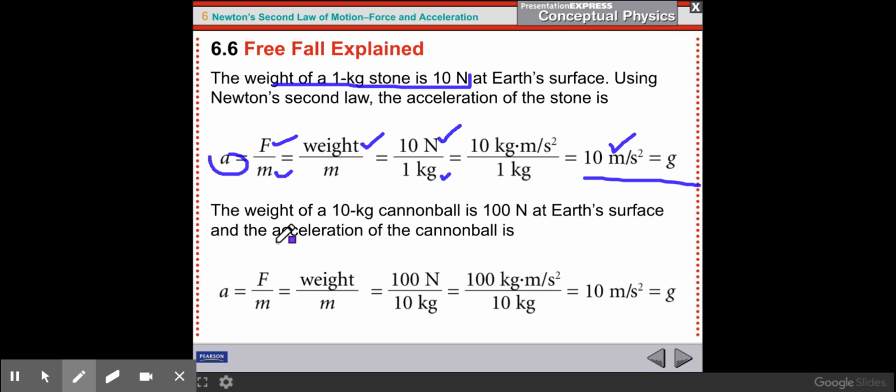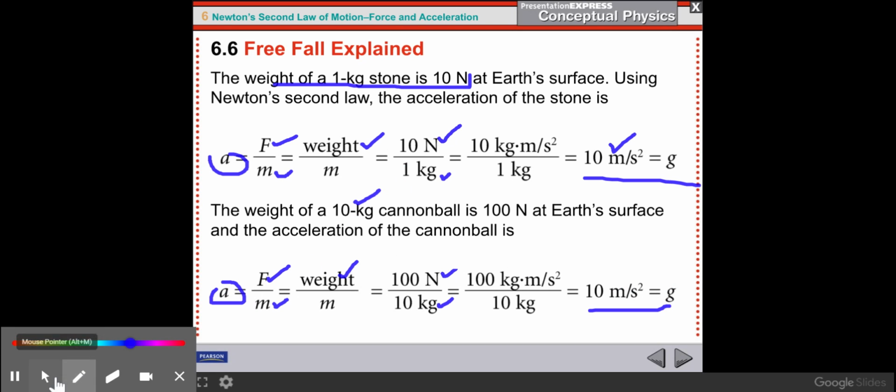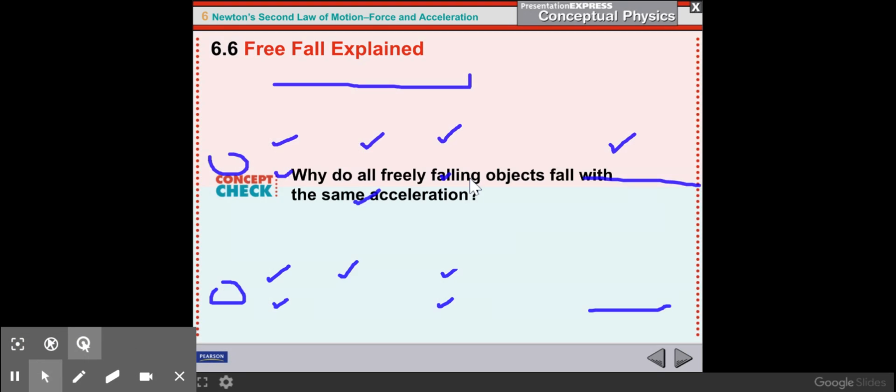If we do the same math for the 10-kilogram cannonball, the force on that cannonball is its weight, which is 100 newtons. And of course, to find the acceleration, we're going to take that force and divide by the mass. So we're dividing 100 newtons by 10 kilograms, and we end up with the same 10 meters per second squared. So again, in free fall, everything falls at the same rate because the force acting on the object is proportional to the mass of the object.